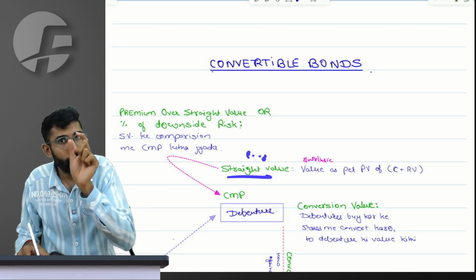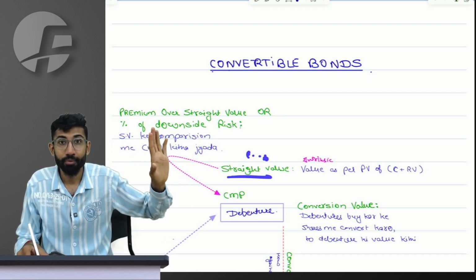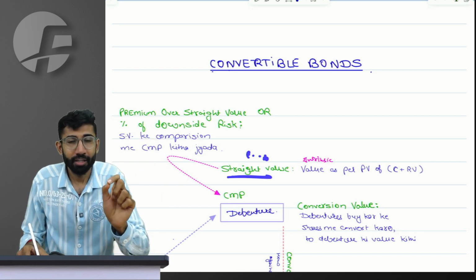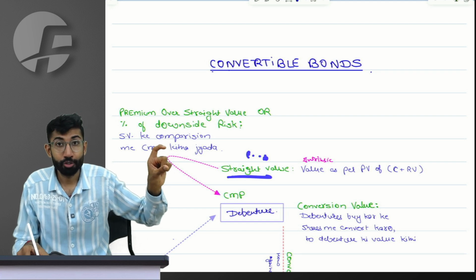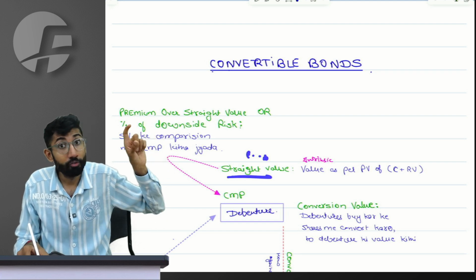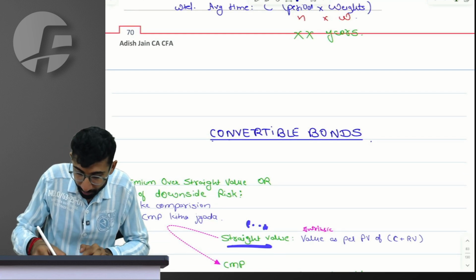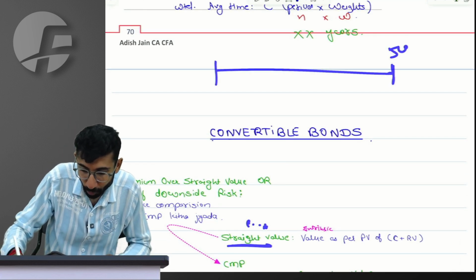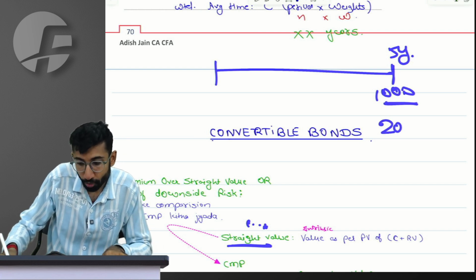Sir, in your cash flows, you consider coupon amounts and you consider the redemption value. Agreed? If the bond is convertible, then do you agree in place of redemption value, I should discount the expected value of equity shares at the end of maturity? Suppose, for example, life of the bond is 5 years, redemption value is 1000, which is convertible into 20 equity shares.